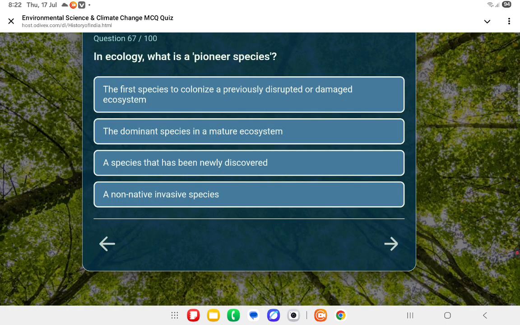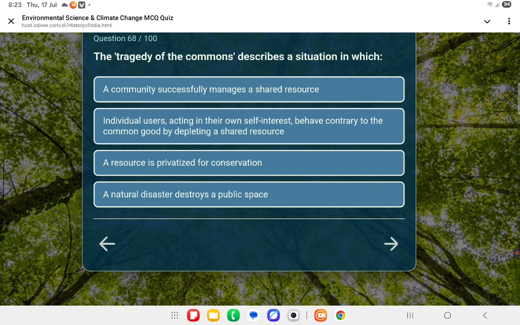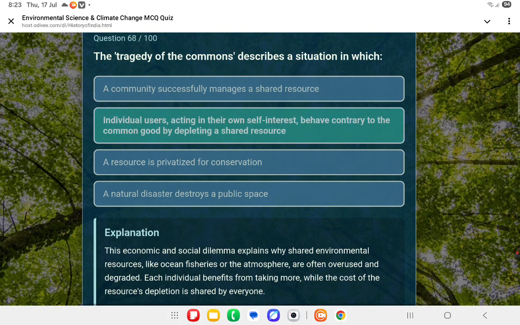Next question. In ecology, what is a pioneer species? The first one is the answer: the first species to colonize a previously disturbed or damaged ecosystem. Next question. The tragedy of the commons describes a situation in which, the second one is the answer, individual users acting in their own self-interest behave contrary to the common good by depleting a shared resource.